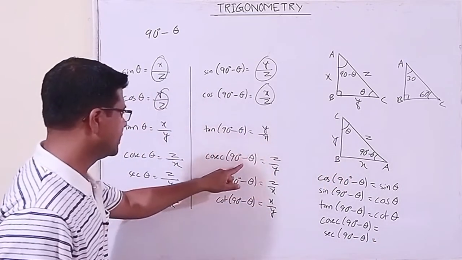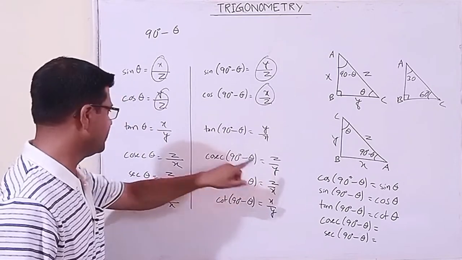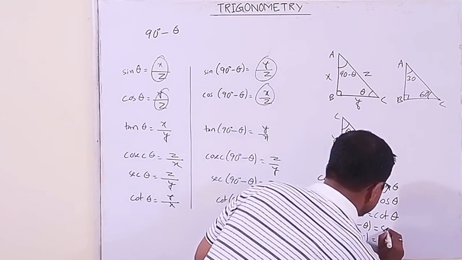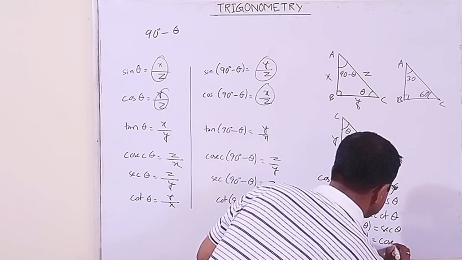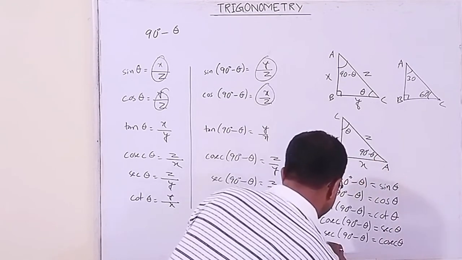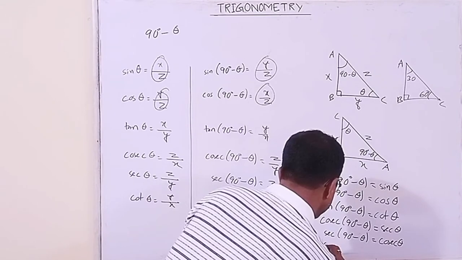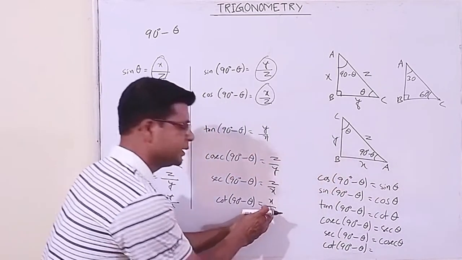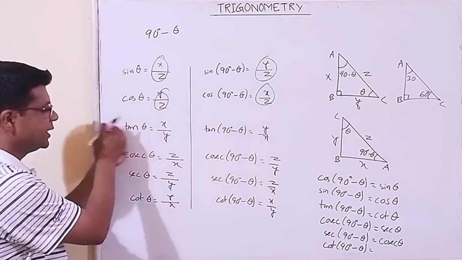Cosec of 90 minus theta is z by y, okay, so that is sec theta. You will find this as cosec theta. One more is left, I'll write here only. Cot of 90 minus theta is x by y, and here x by y is tan theta.